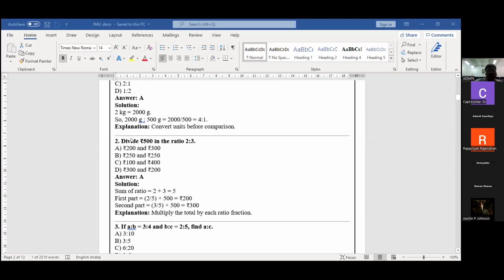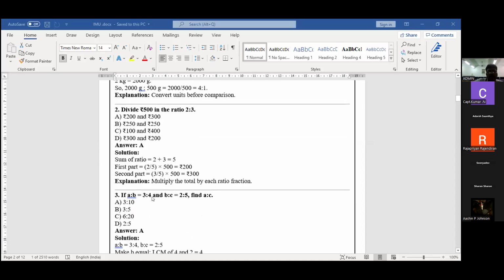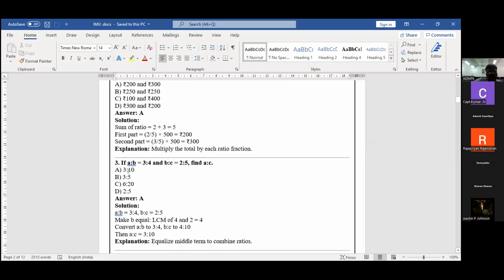In the first two problems, the value is a direct ratio. But in the third problem, three unknown ratios will be given: first one is A, second one is B, third one is C. This ratio, I want to make it as a single ratio. A is to B, here B is to C, and B is available in both. My question is A is to C. So I want to pick the correct answer from these two ratios. My question is A is to C only.